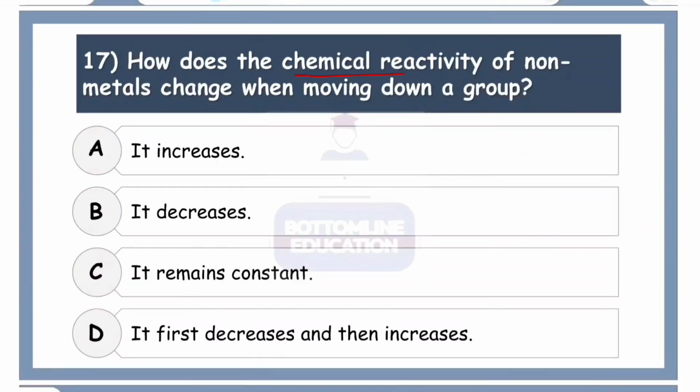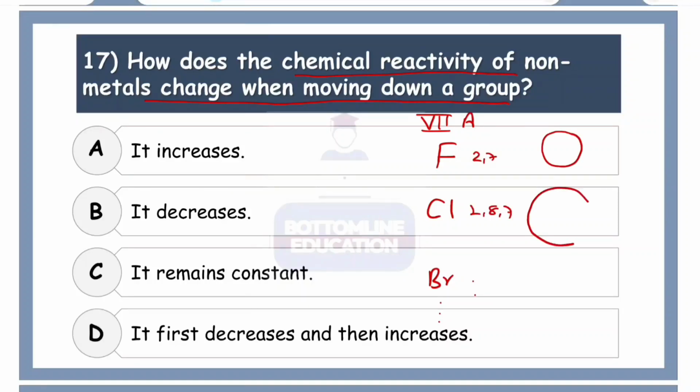Next, how does the chemical reactivity of non-metals change when moving down a group? Okay, for this let's consider one group as an example. Let's take group 7A. So we have fluorine, chlorine, bromine, and so on. So fluorine has got the smallest atomic size, chlorine little bigger, and as we go down the size actually increases. The tendency of all of these atoms is to add one more so that they can become stable, one more so that they can have 8 electrons in the valence shell. So here also one more.